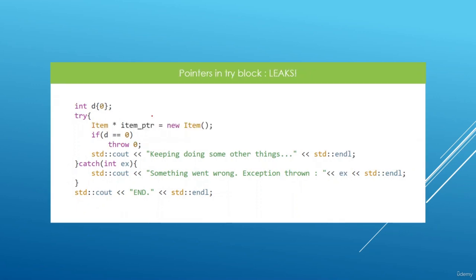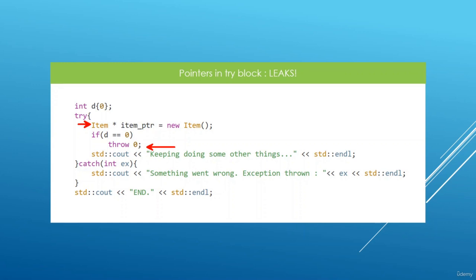Another thing you should know is that if you allocate dynamic memory in a try block and you throw an exception like we do here, if we leave the try block, this memory is going to be leaked, because we really have no way to release this memory by ourselves. If an exception is thrown, the C++ system is going to take things over, and it is going to move control to the catch block. So we have no way to really release this memory here, and it is going to be leaked.